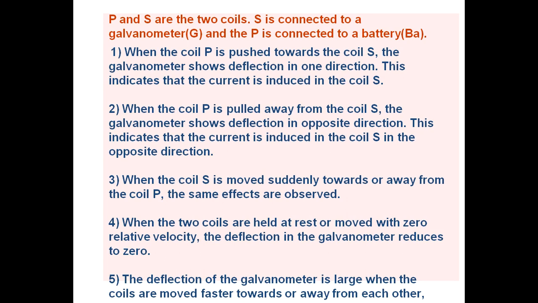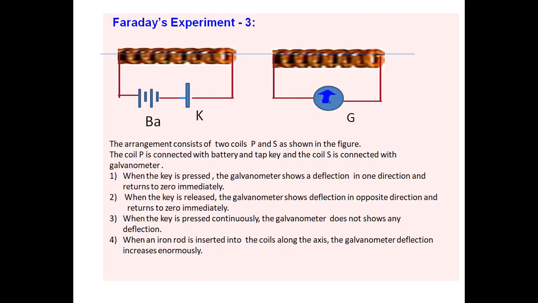When the two coils are held at rest or moved with zero relative velocity, the galvanometer will show zero deflection. It means there will be no current in the coils. And the deflection of the galvanometer is large when the coils are moved faster towards or away from the coil. Like this, we should perform the second experiment, and we'll see the third experiment.